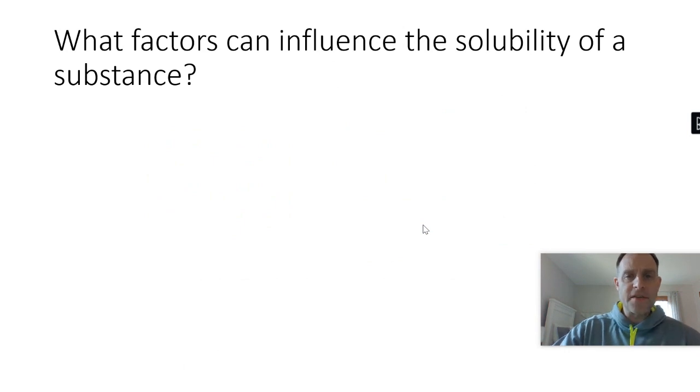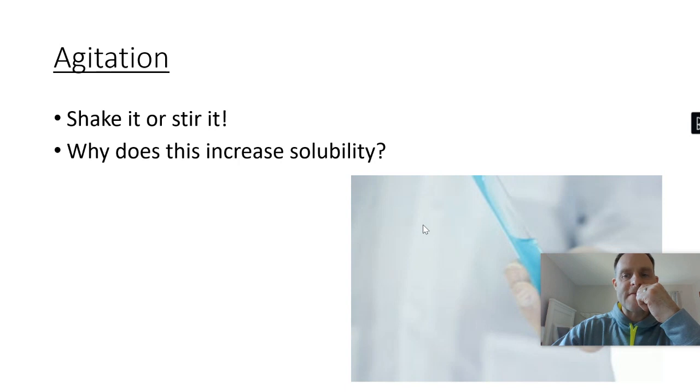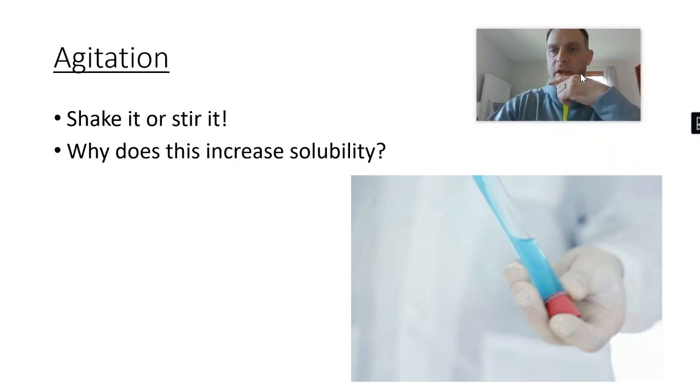So what factors can influence the solubility of a substance? Okay. Number one, agitate, stir it. You guys ever make Kool-Aid, right? You dump in the powder, you dump in the sugar, you're done, right? No, it doesn't work because all that stuff will sit on the bottom. But you stir it up and it dissolves.